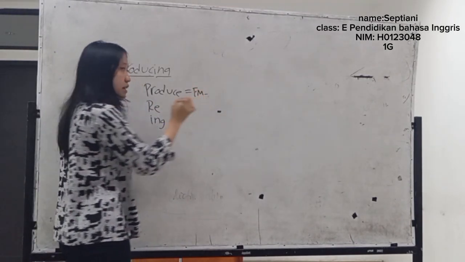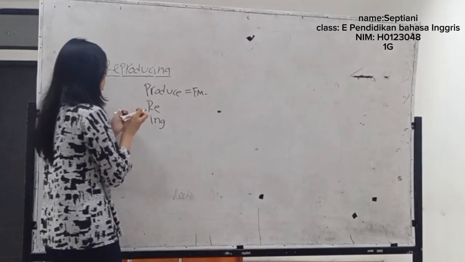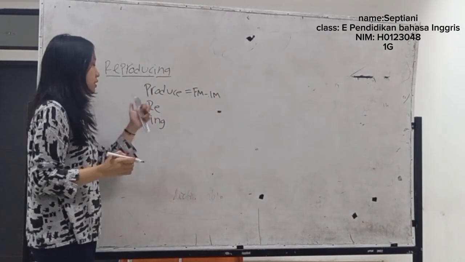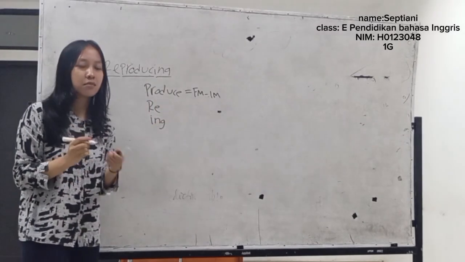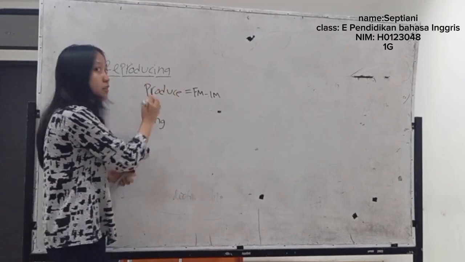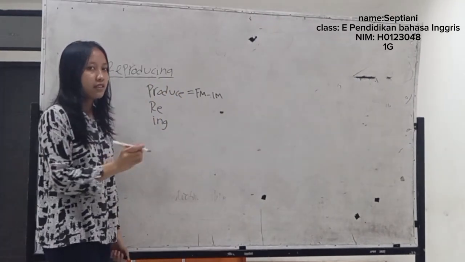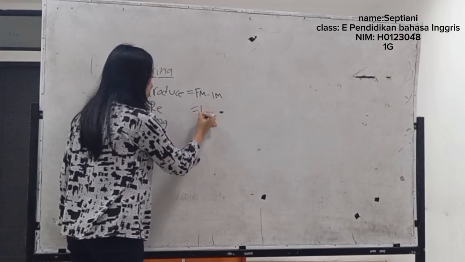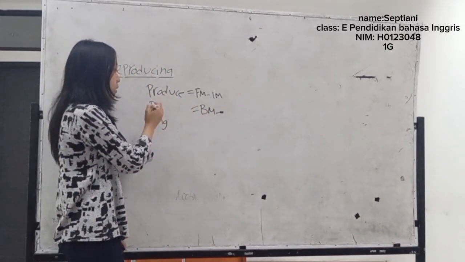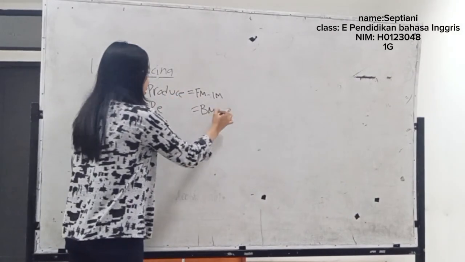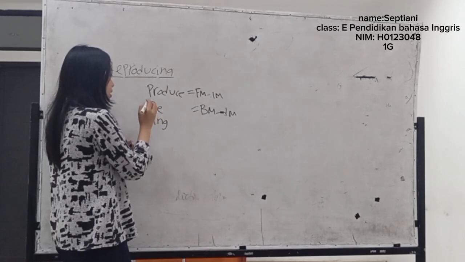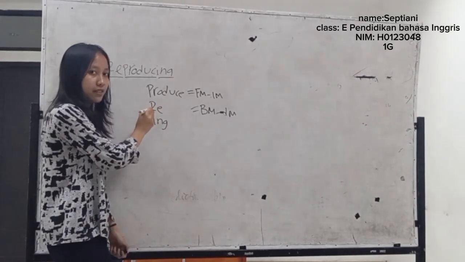The subtype of this word is lexical morpheme, because this word is a verb. And next is "ing." It is one morpheme, and the subtype is derivational morpheme, because this is a prefix.